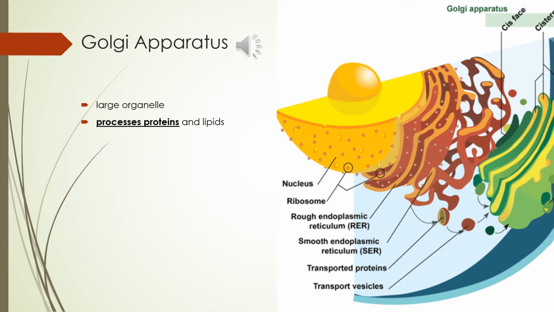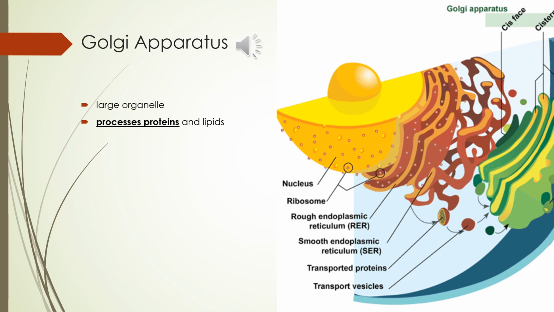It packages and labels them and then sends them to their destination, to different parts of the cell, or to the cell membrane for transport outside of the cell. Now remember, it's the cytoskeleton that provides that subway system on which these vesicles travel. The Golgi apparatus is also involved in the transport of lipids around the cell.